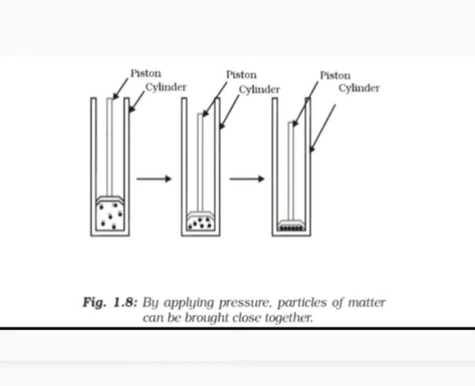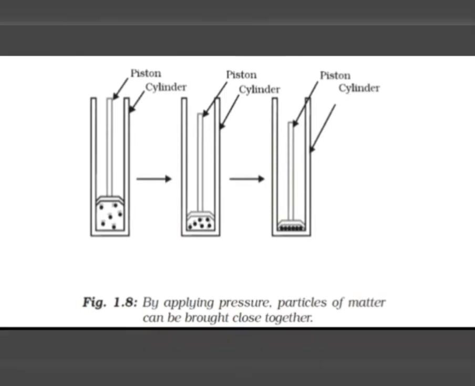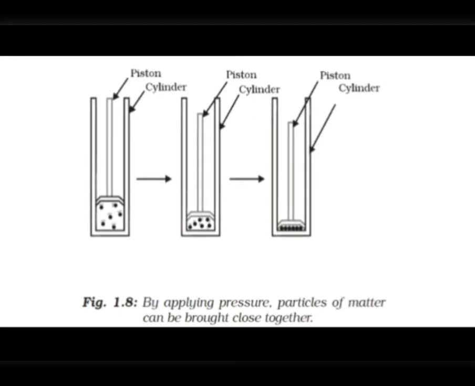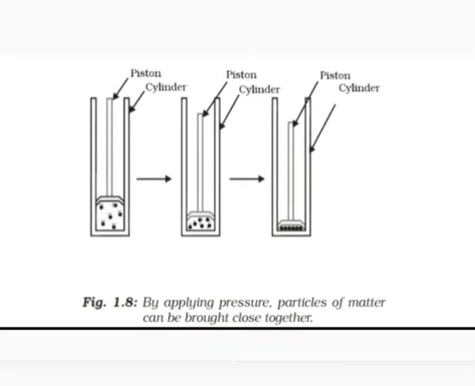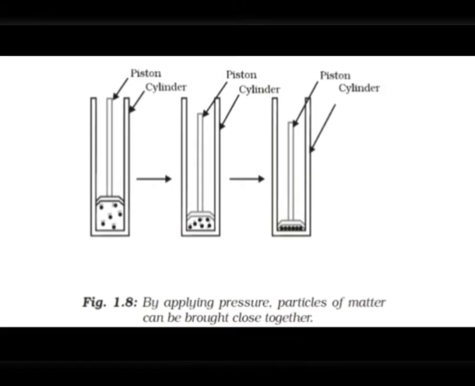And this happens like, if you can see here in the picture in the first figure, there's a lot of space between the particles of gas. And we can reduce the space or distance between the particles of gas by enclosing it in a cylinder and compressing it by pushing the piston. You can see here in figure A, the first two figures.